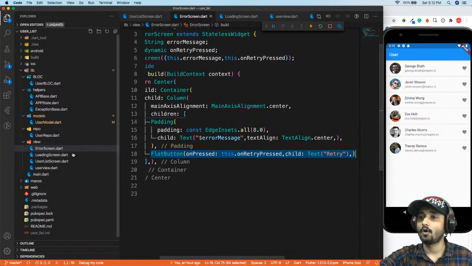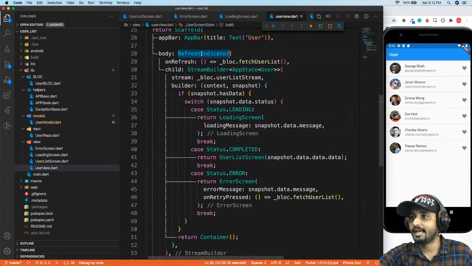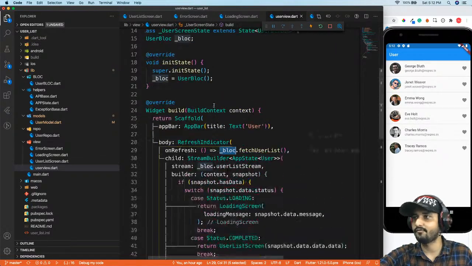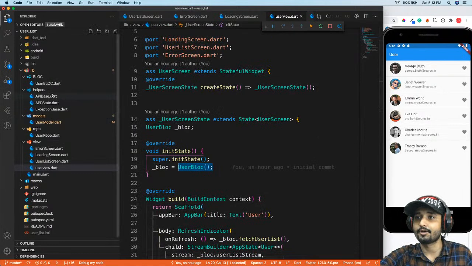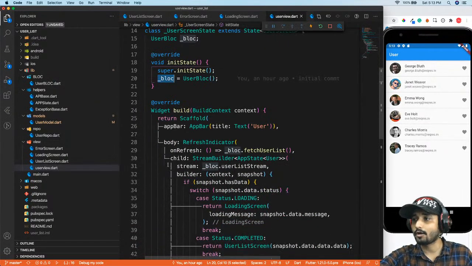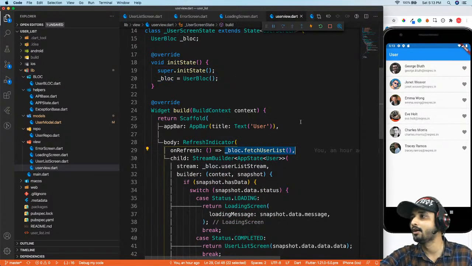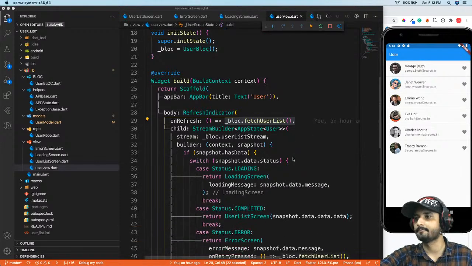Now let's see what happens on the main screen. I have a refresh indicator. On refresh, we are going to call fetch user list, which is from the BLoC. This is the business logic available to us. So you can see over here we have the user BLoC, and I call this BLoC every time I want to refresh my data. If I just pull this down, I will get a refresh indicator, and it will pull the data again.